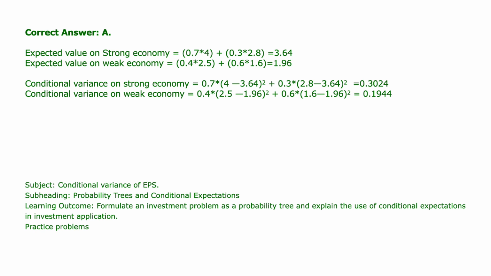You must calculate the expected value conditioned on each scenario first. You cannot use the joint probabilities 0.385 for this. You use the conditional probabilities given the economy, 0.7 and 0.3, and 0.4 and 0.6. The variance calculation depends on the scenario's own conditional mean, 3.64 for strong, 1.96 for weak, not the overall expected value of the firm. The weights used in the conditional variance are the probabilities, given that the scenario occurs, such as 0.7 and 0.3, ensuring the analysis isolates risk within each economic state.